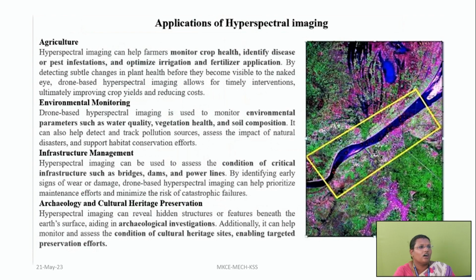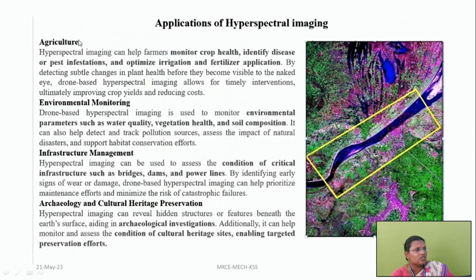And then coming into hyperspectral imaging, if we fit HD cameras in drones, we can get hyperspectral imaging. And in the hyperspectral imaging, as you see in the picture, there are so many colors, and every color will be representing something. If it is green, it is not affected. If it is in purple or pink color, it shows the intensity of affected zones.